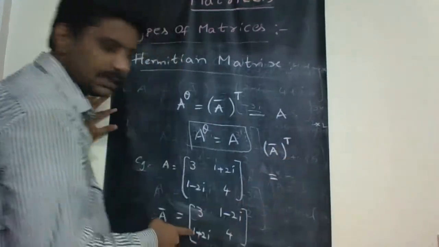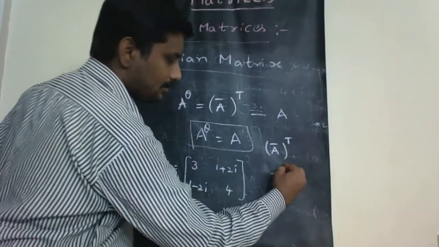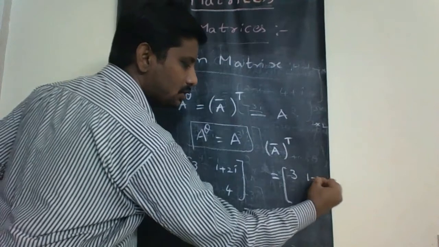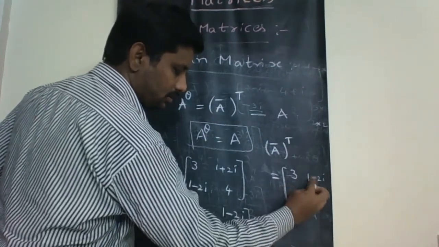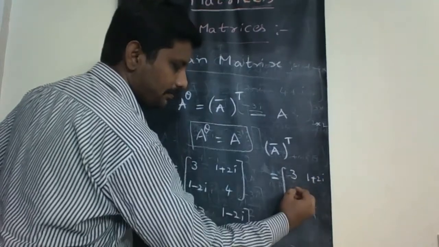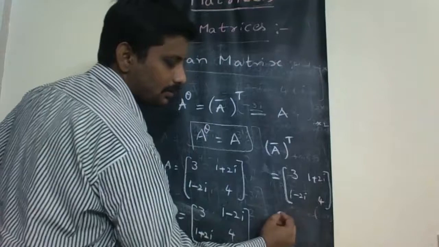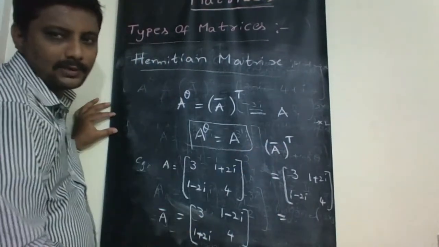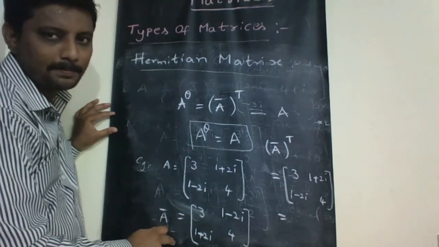So just taking the transposition of A bar, we will get the matrix 3, 1 minus 2i, 1 plus 2i, 4. So it is the A bar whole transpose, which is obtained by interchanging rows and columns of A bar.